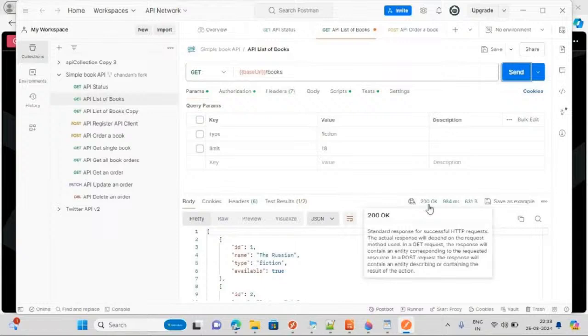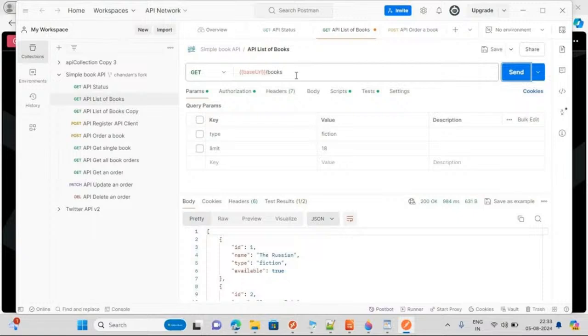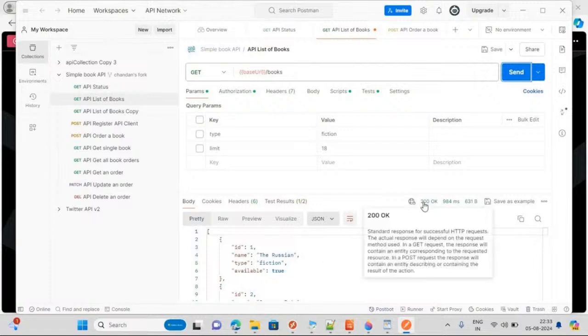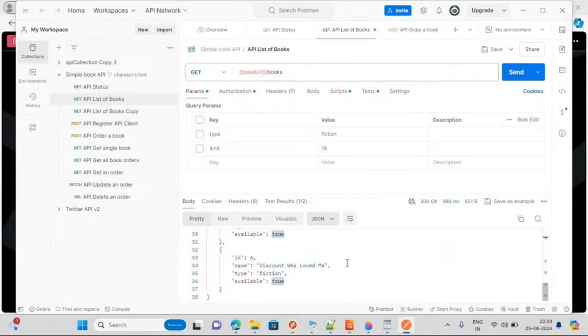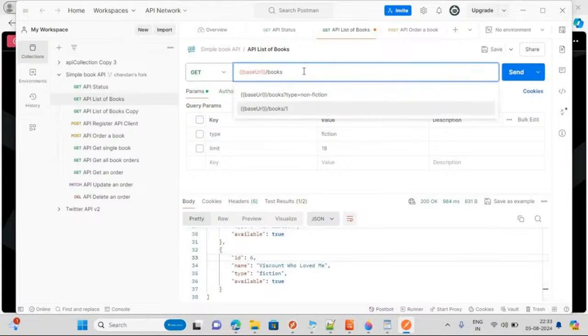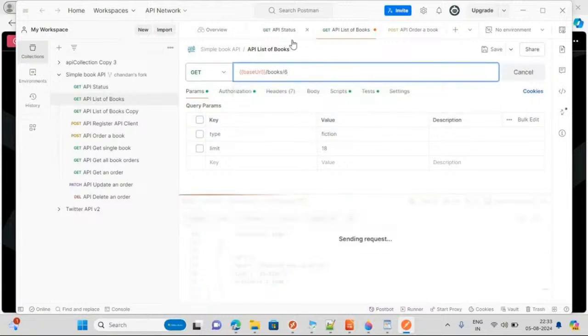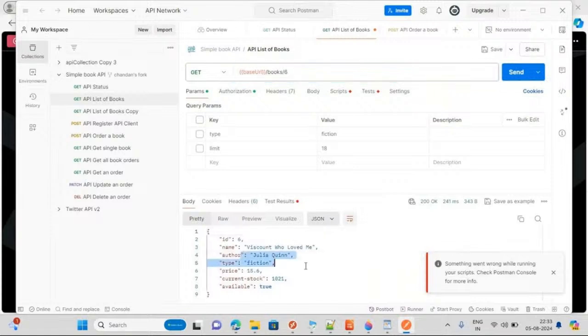In your company, in your project, you have to write a test case. I want to fetch the list of books, and I should get in response all the book names and their details with the response 200. Now we got the response down here, and you can see all the books' information. What testing are you going to do? I want this one, type fiction, and this is the name of the book, and this ID is 6. So we hit that, and we got this one.